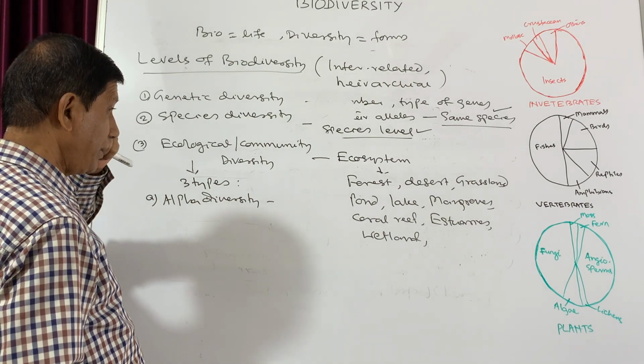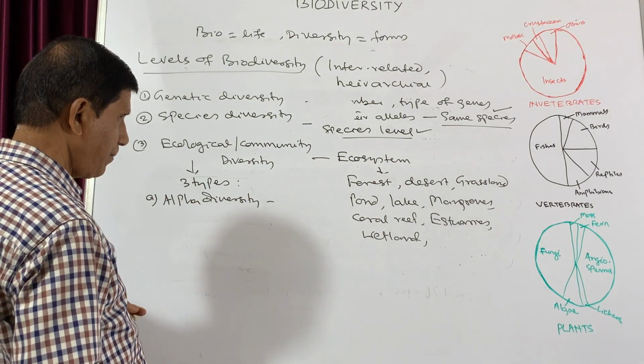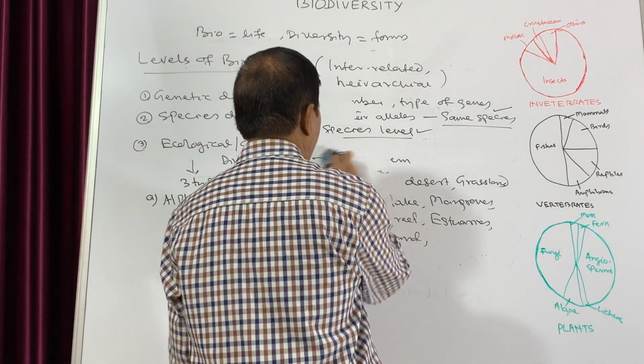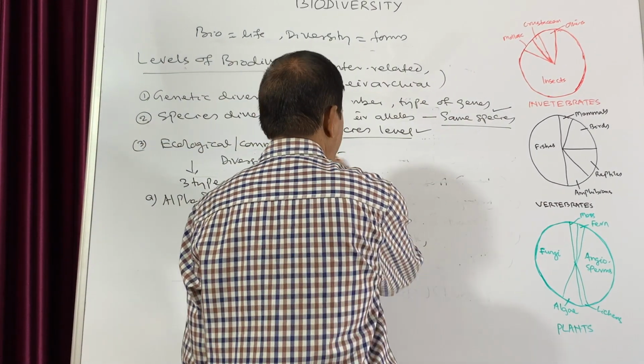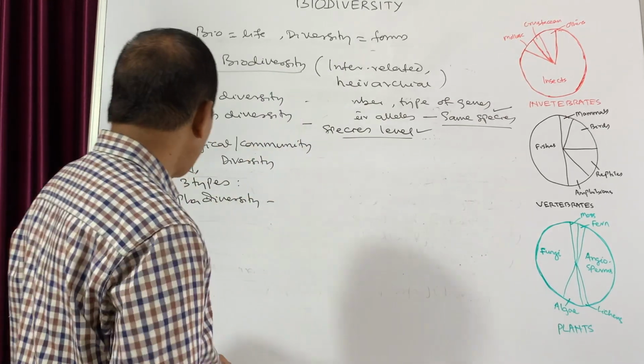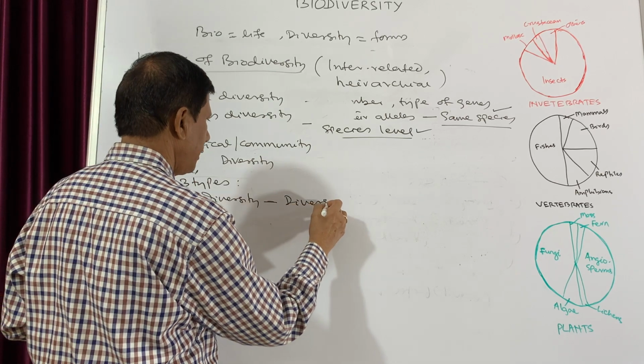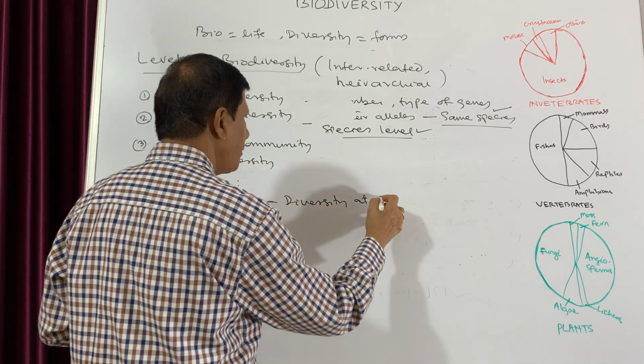Alpha diversity means the species diversity at the community level.